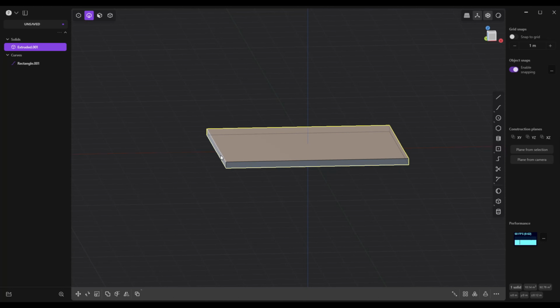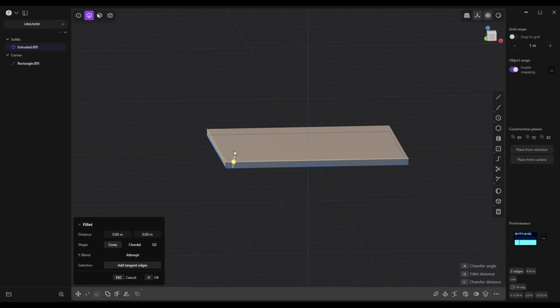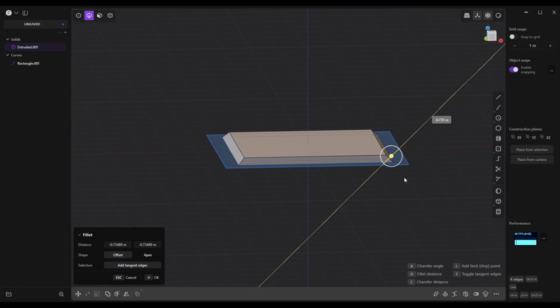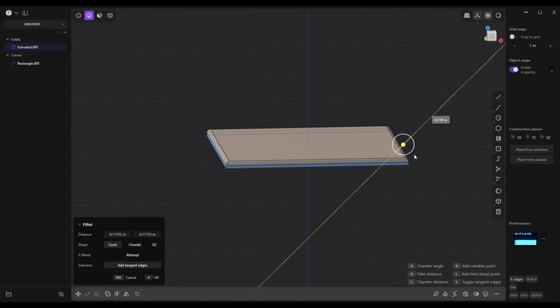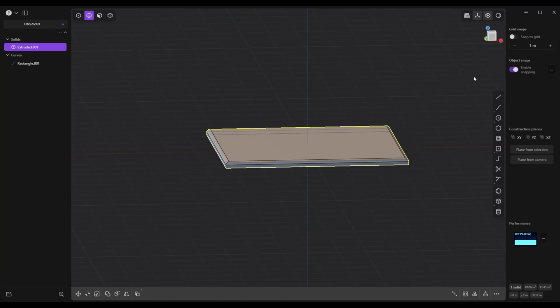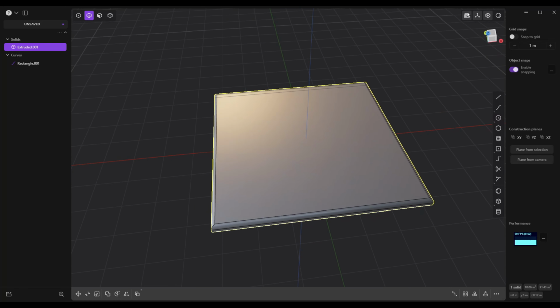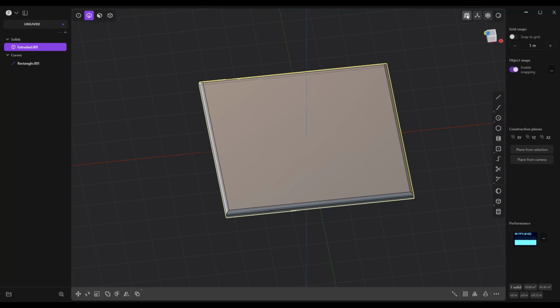Then we're going to go to edge mode, select the top edges, and fillet them. And let's round it over. So we're going to go this way, and that looks about right. Okay, jump to perspective mode to have a look. Yeah, fine. Okay, back to orthographic.